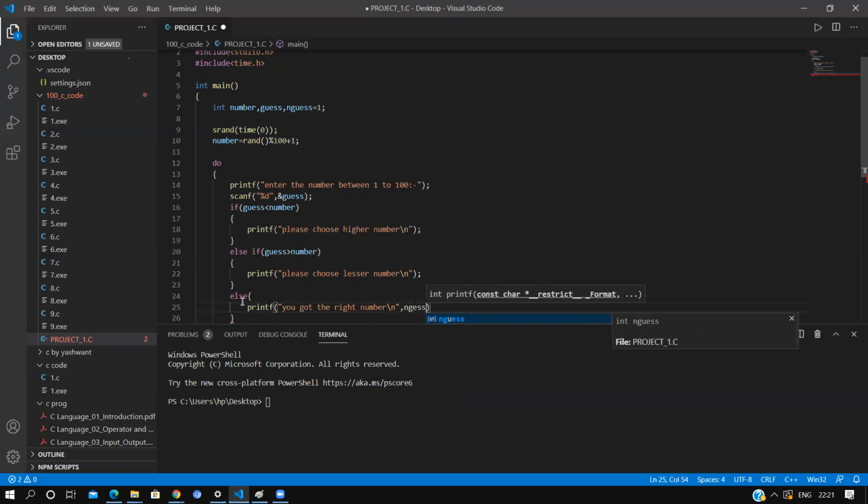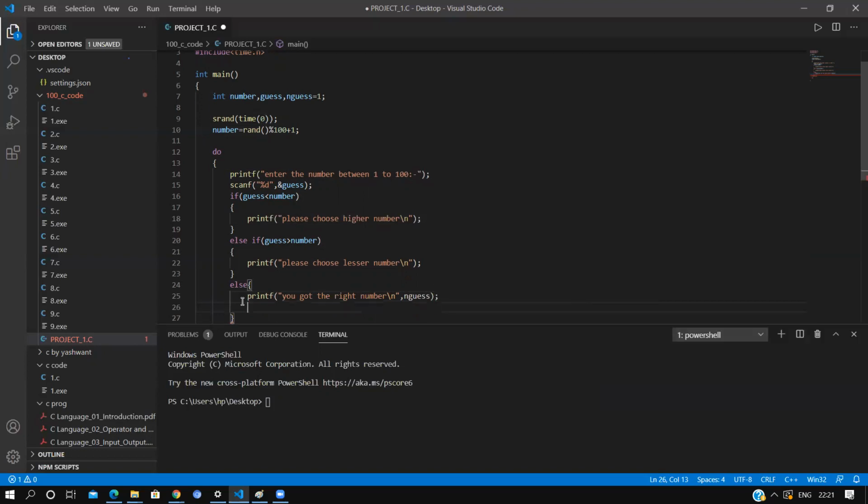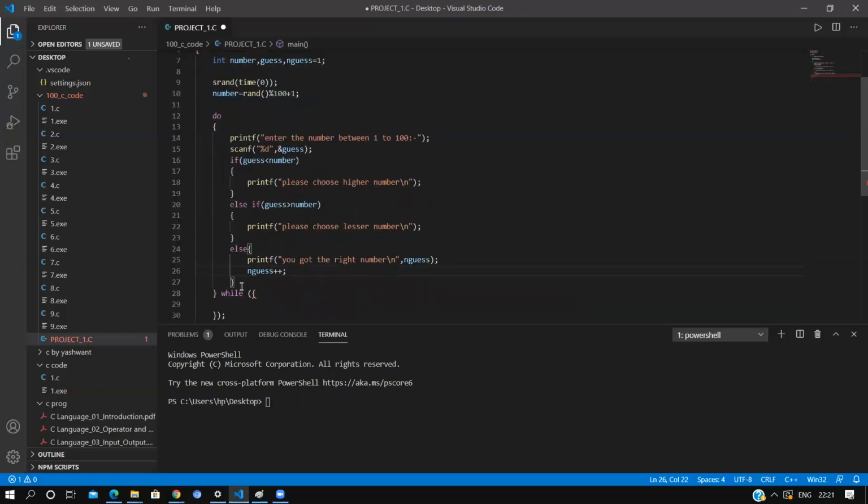Look, guess, just so that in how many attempts you got the result, it will be printed, right?